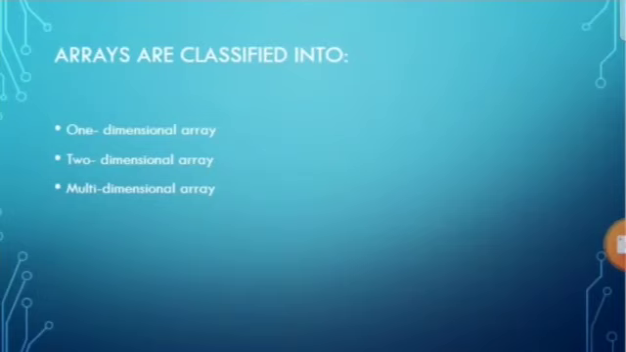Classification of array. Arrays are classified into three types: one-dimensional array, two-dimensional array and multi-dimensional array. Let us have a look at each one of these.